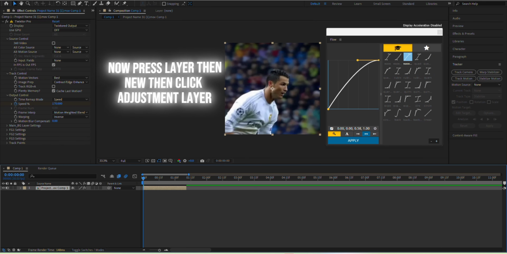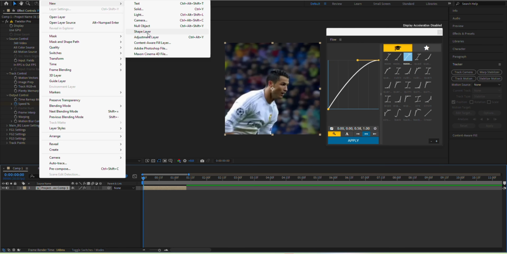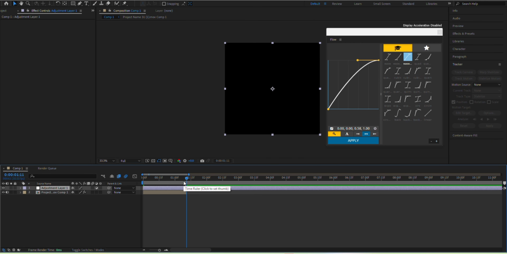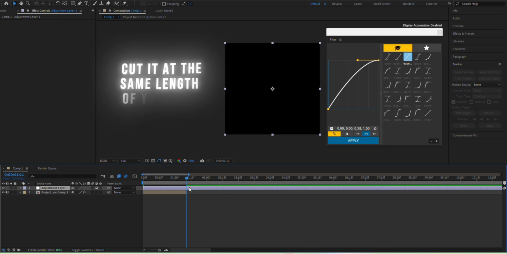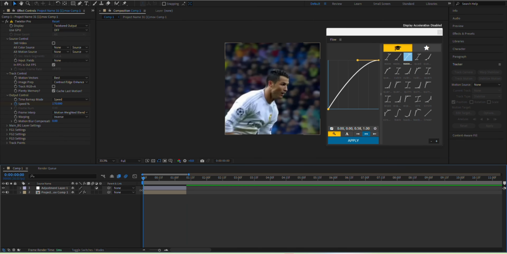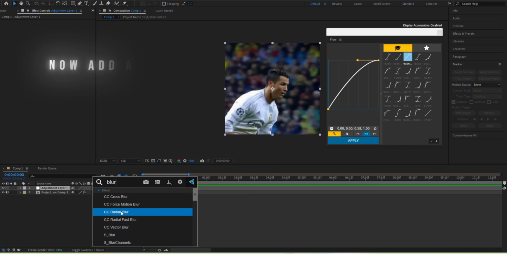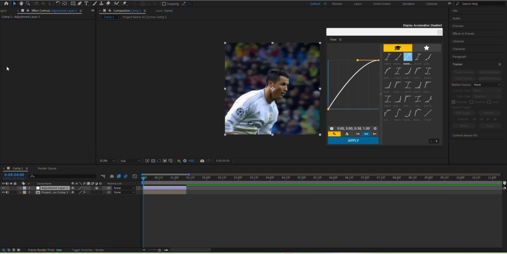Now press Layer, then New, then click Adjustment Layer. Cut it at the same length of your clip. Now add an effect called S_BlurMoCurves and copy what I do.